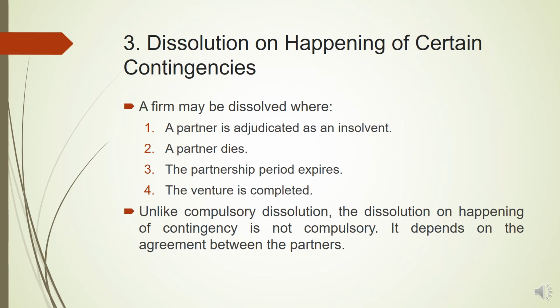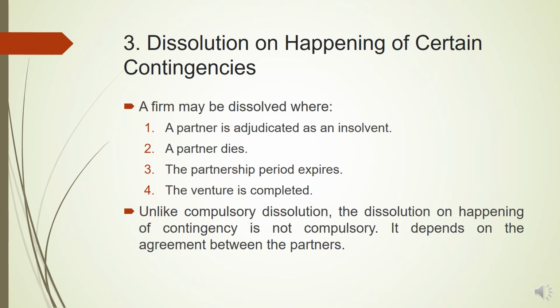So an option is available to the partners if a certain contingency happens, whether they want to dissolve the firm or not. The cases are when a partner is adjudicated as an insolvent, or when a partner dies. Usually it happens in the case of an active partner. When an active partner dies or becomes insolvent, usually a partnership firm is dissolved.